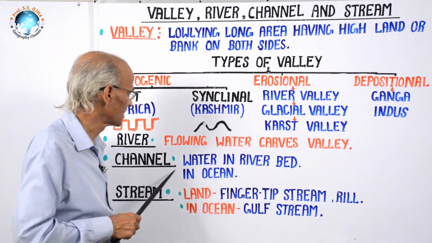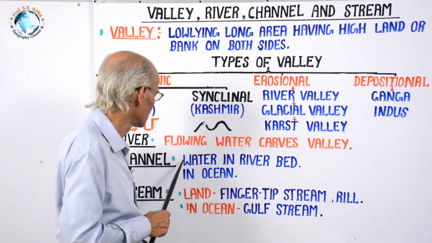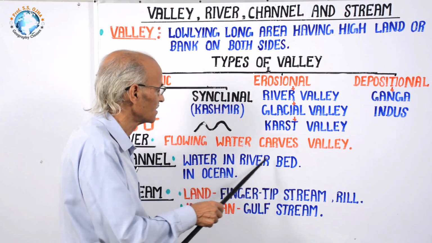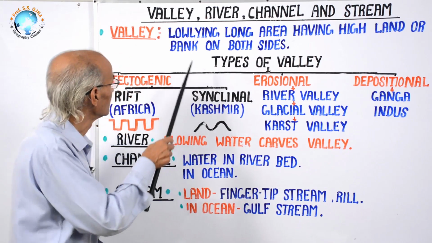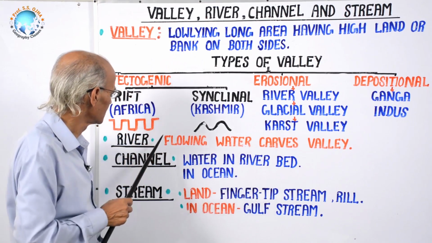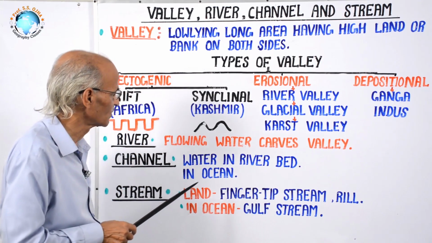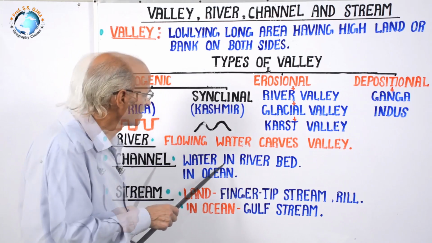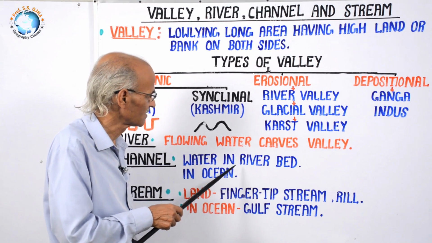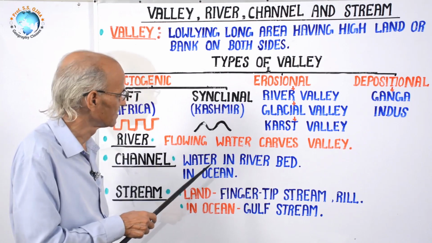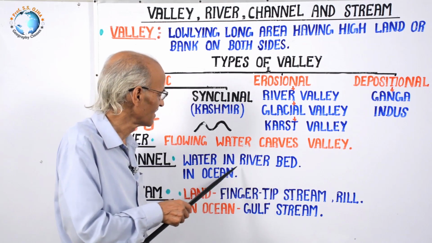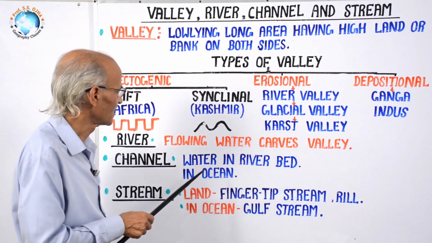But here, channel has two meanings. Number one, water in the river bed. This is the river valley, this is the river's flowing water, and in the bed it is found there, and that's why there are a number of channels, like braided channel and a number of other channels.